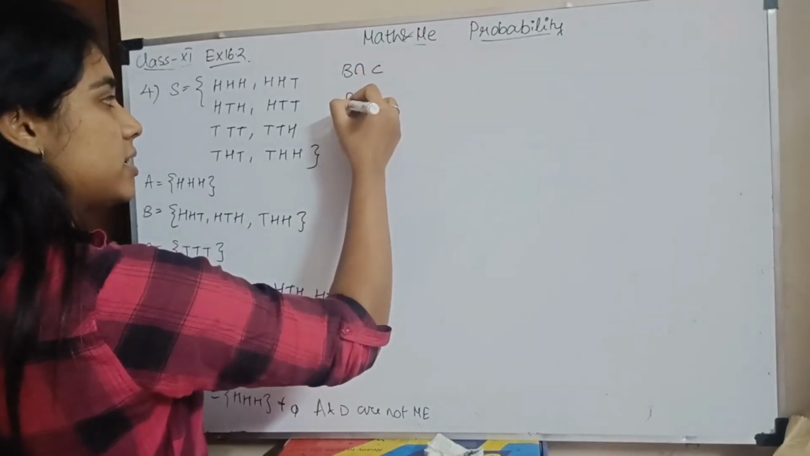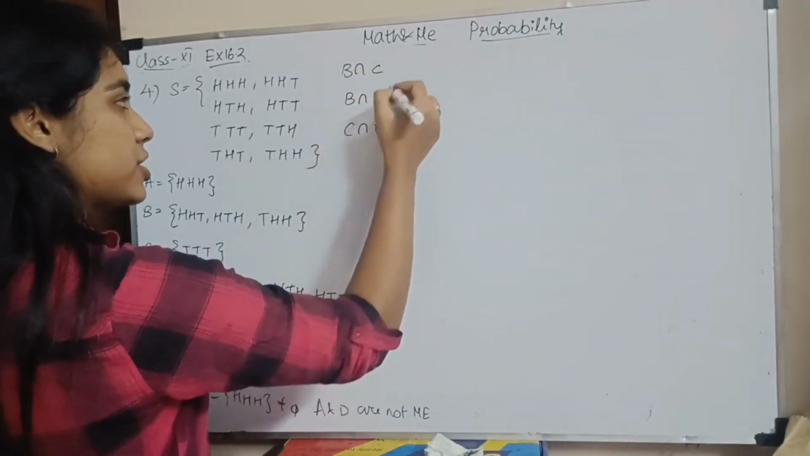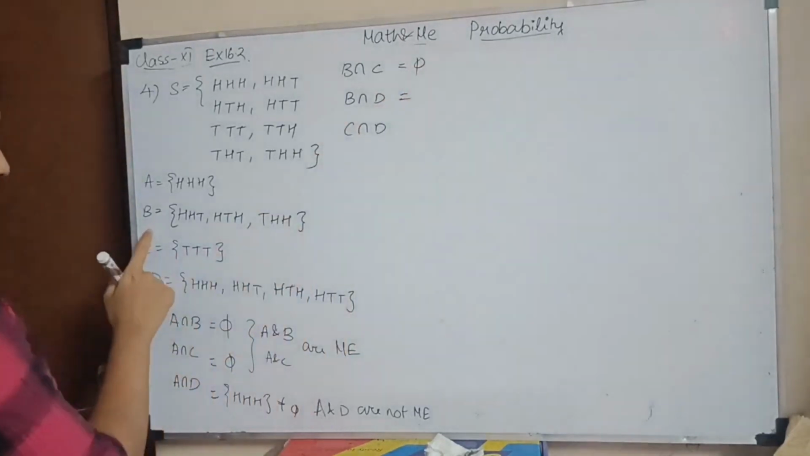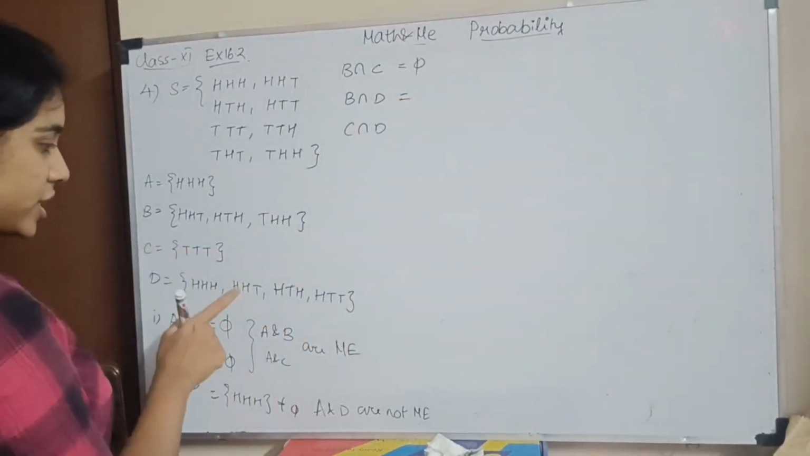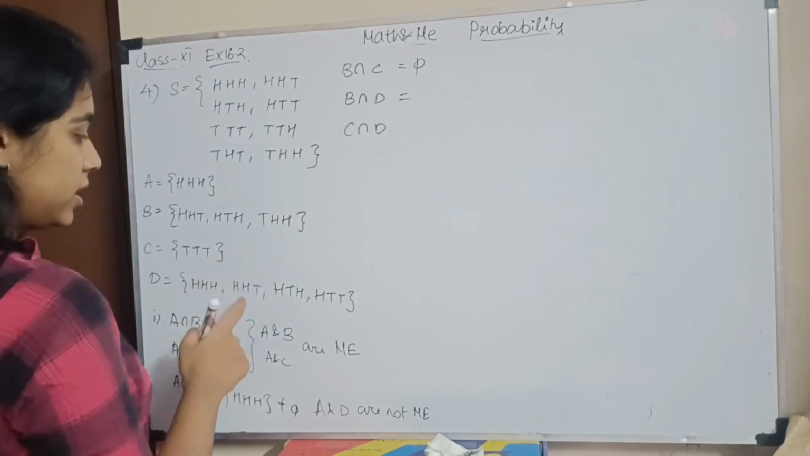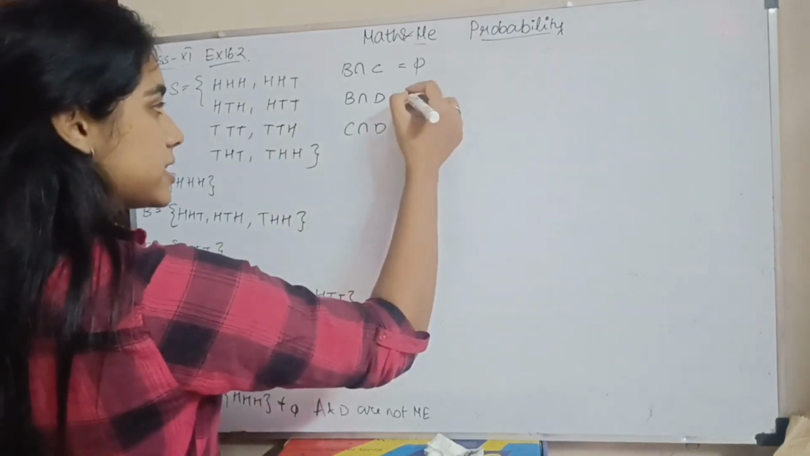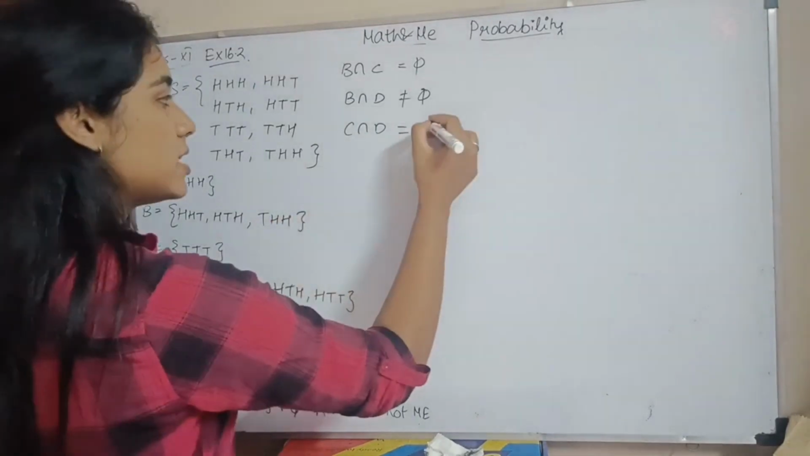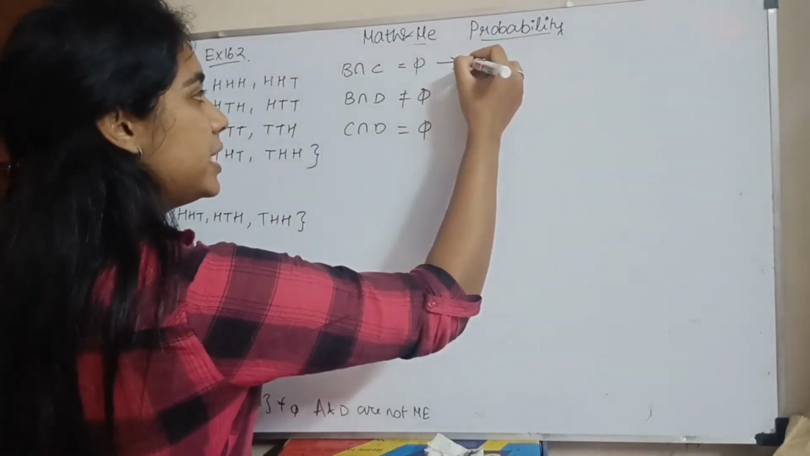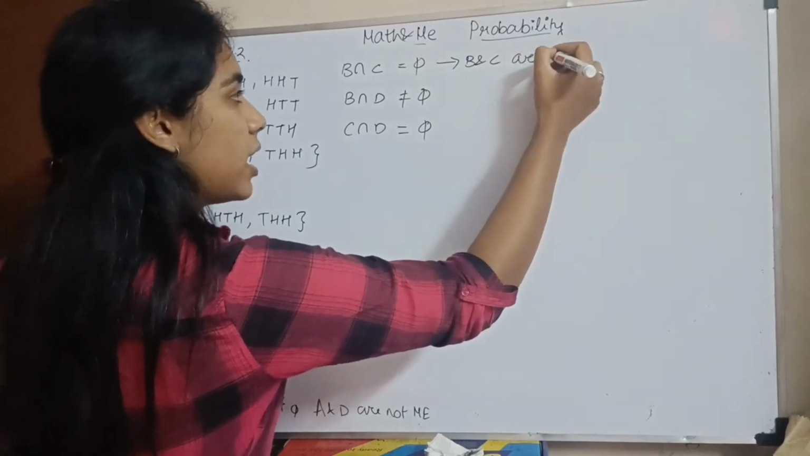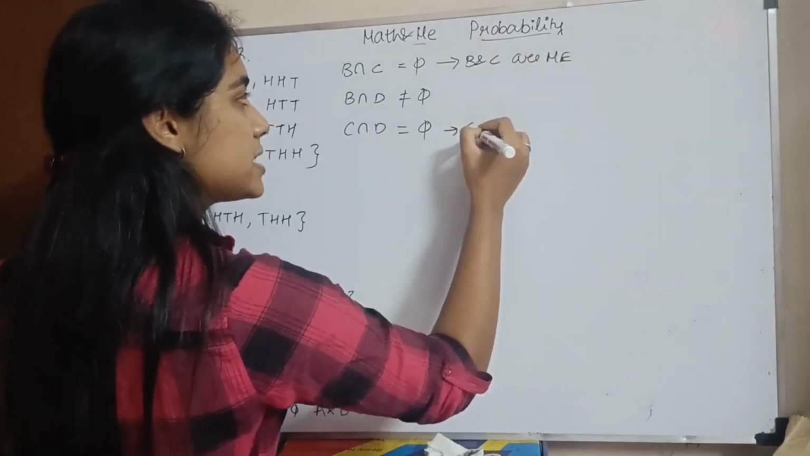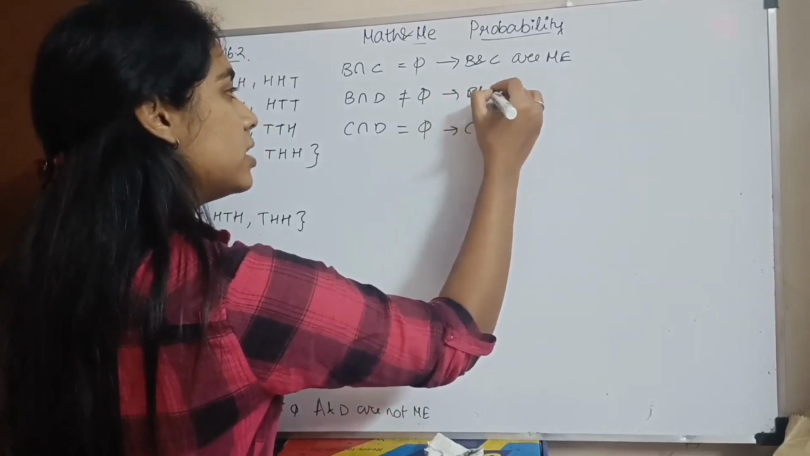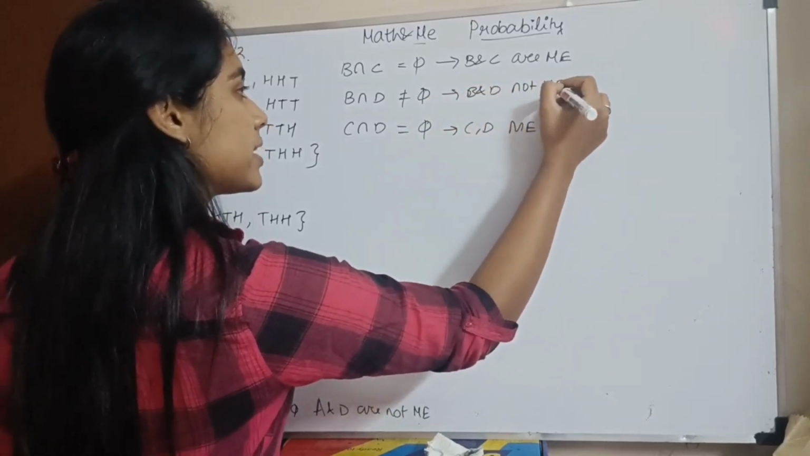I have B intersection C, B intersection D, C intersection D. What is my B intersection C? Nothing. Null set. B intersection D, I have HHT, HTH. So it is not a null set. Then C intersection D, TTT. So this is a null set. Which means B and C are mutually exclusive. Same way, C and D are mutually exclusive. B and D are not mutually exclusive.